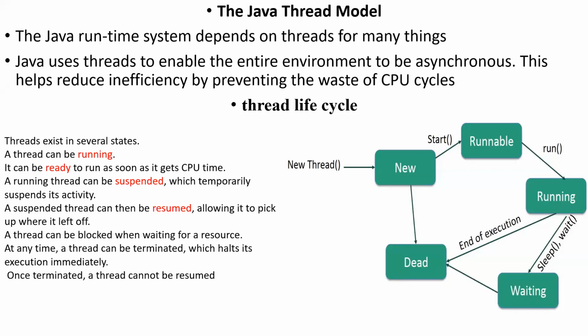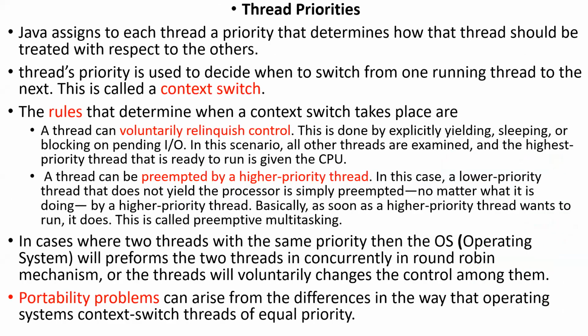The lifecycle gives information about how many threads are there and which thread is in which state. To know that information, this lifecycle helps with better understanding. So next, the thread properties.